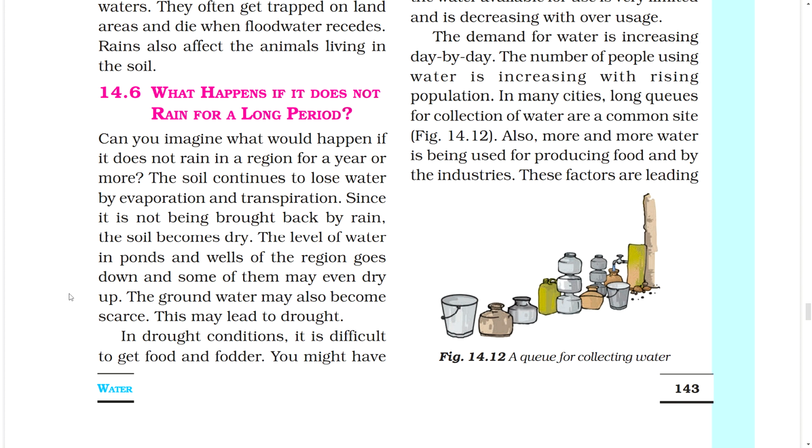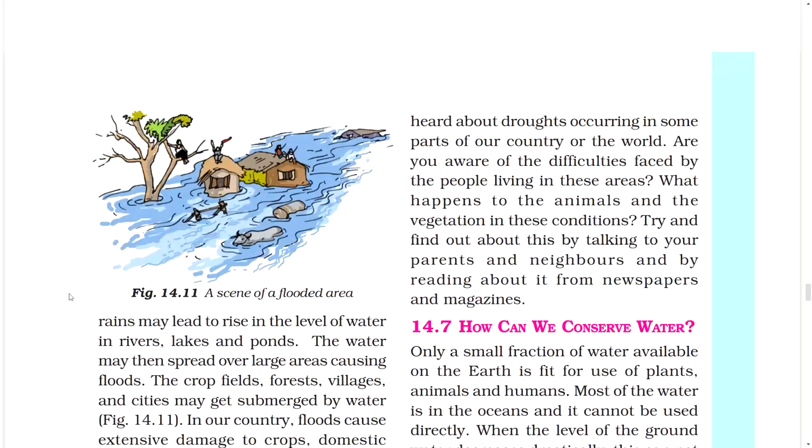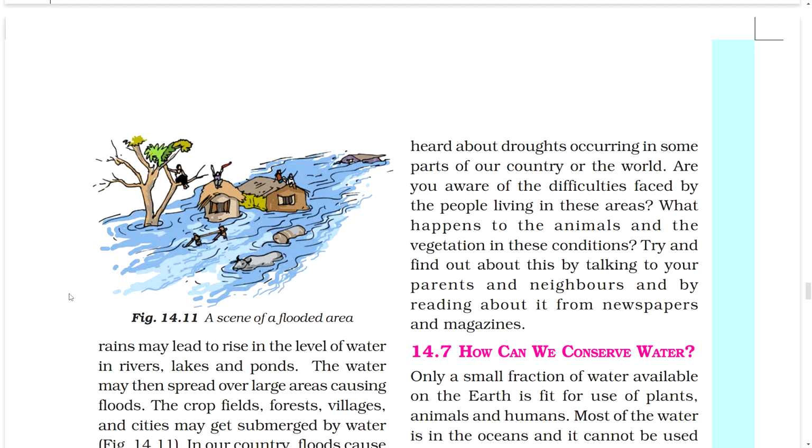In drought conditions, it is difficult to get food and fodder. You might have heard about droughts occurring in some parts of our country or the world. Are you aware of the difficulties faced by the people living in these areas? What happens to the animals and the vegetation in these conditions? Try and find out about this by talking to your parents and neighbors and by reading about it from newspapers and magazines.